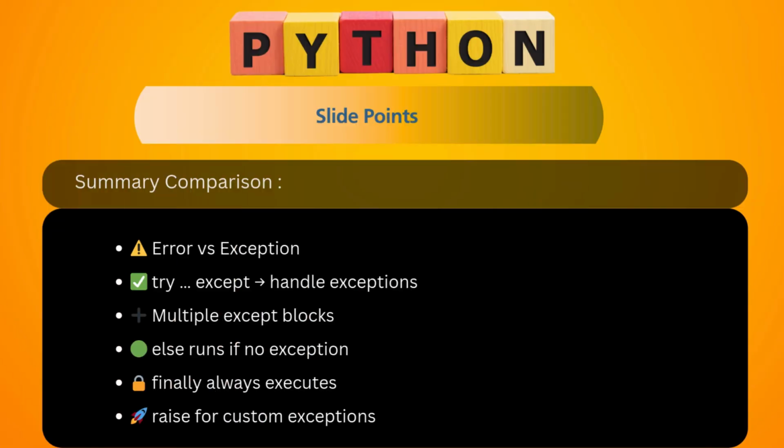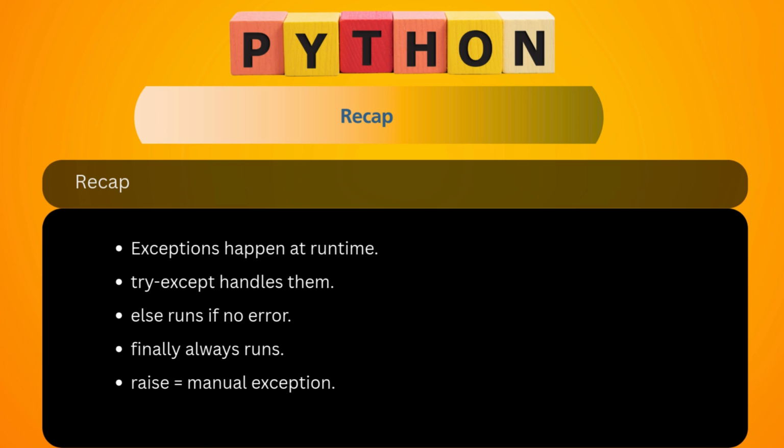Now we will move on to the slide points. Today we have learned error versus exceptions, try except to handle exceptions, multiple except blocks, else runs if no exception, finally always executes, raise for custom exceptions. These are the things we have seen today. Now finally we can see the recap. Exceptions happen at runtime. Try except handles them. Else runs if no error. Finally always runs. Raise is for manual exceptions. We have seen all these things today.